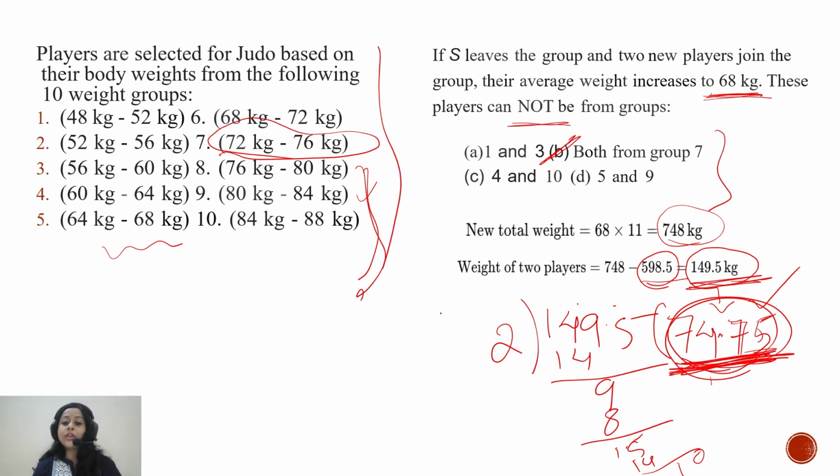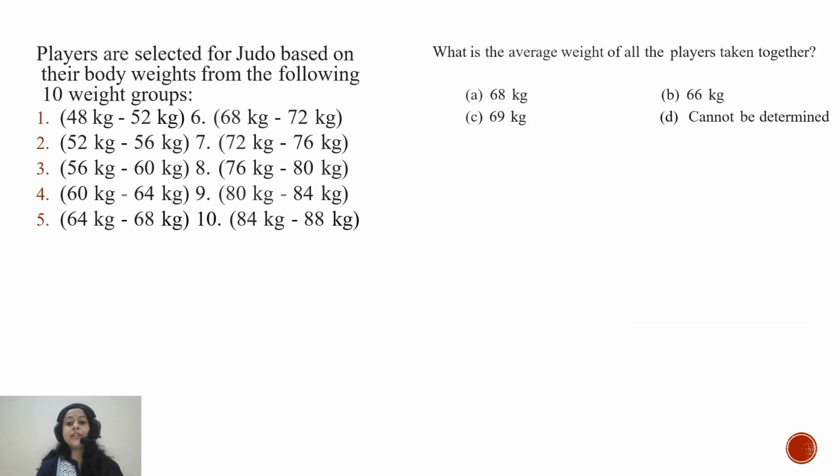So to arrive at this average, one has to be from a higher weight range group and one must belong to a lower weight range group, so that when we find the average it comes out to be 74.75, which is the seventh group. So both players cannot belong to group 7 is the right answer here, right? So next, move to the next problem.